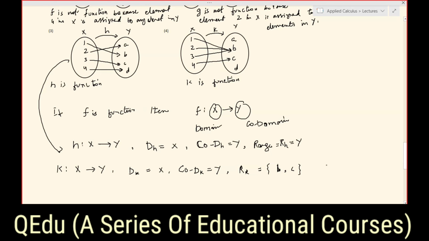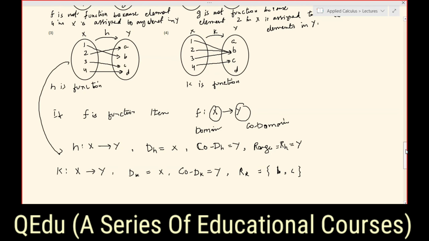And now we can call that codomain is superset, and the range is the subset of the codomain. So range is the subset of the codomain. I hope these points are clear to you. The range is a subset of the codomain, and this is how we can write the domain and the range if f is a function from X to Y.